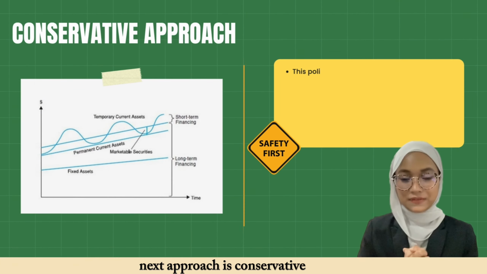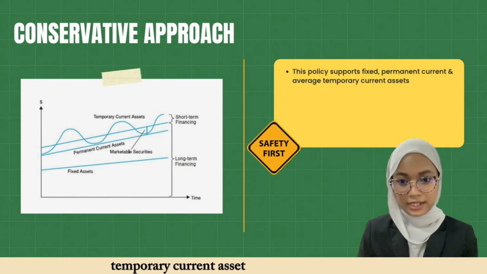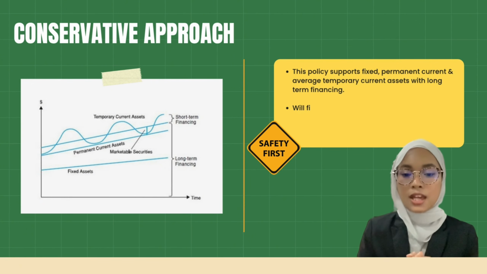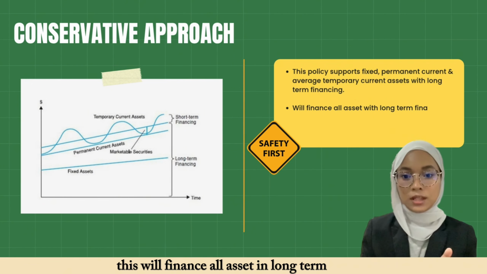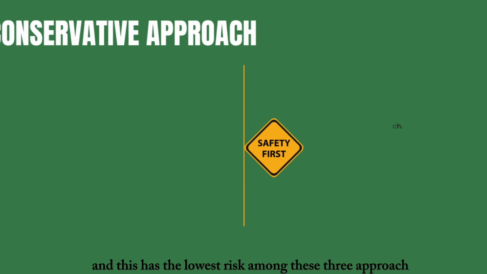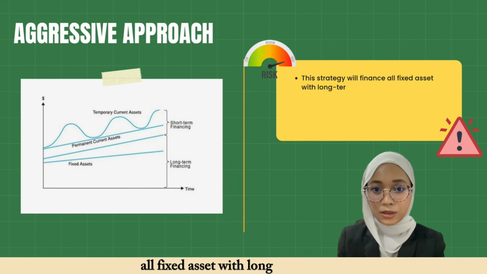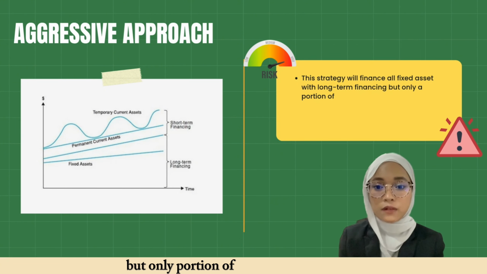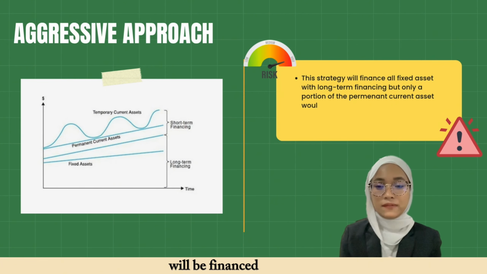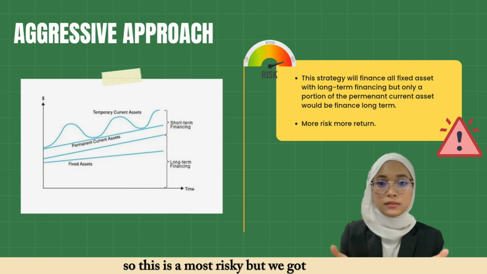The next approach is the conservative approach. This policy supports fixed, permanent current, and average temporary current assets with long-term financing. This will finance all assets with long-term financing, and this has the lowest risk among these 3 approaches. Lastly, we have the aggressive approach. This strategy will finance all fixed assets with long-term financing, but only a portion of permanent current assets will be financed long-term. So this is the most risky, but we get more return.